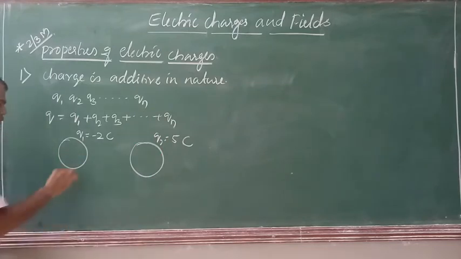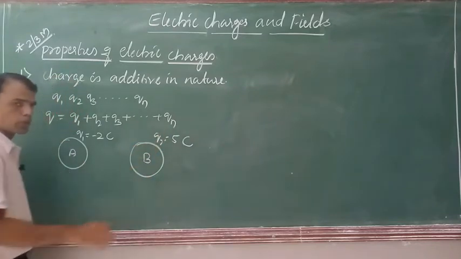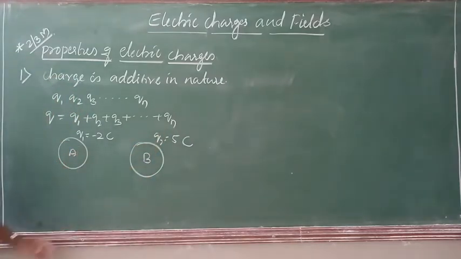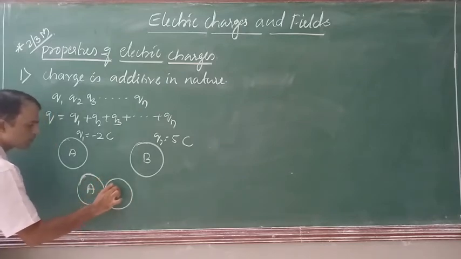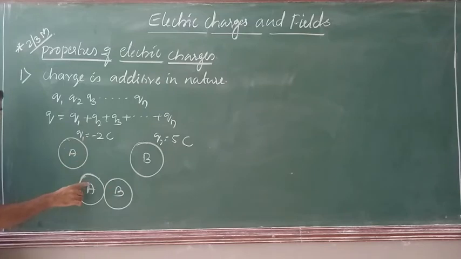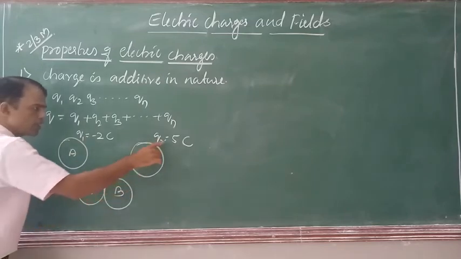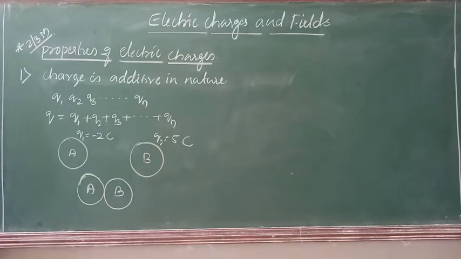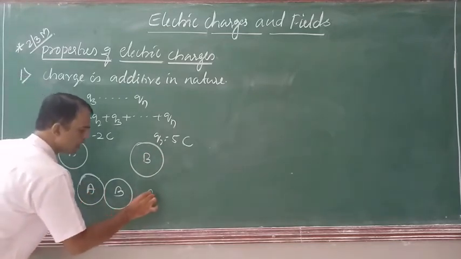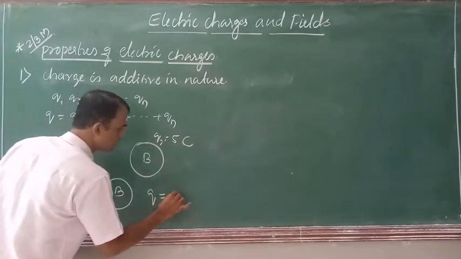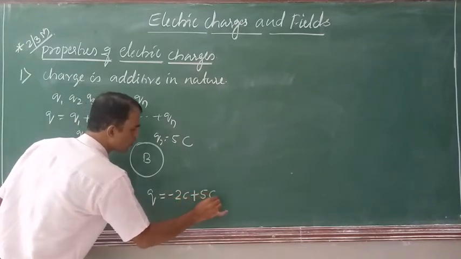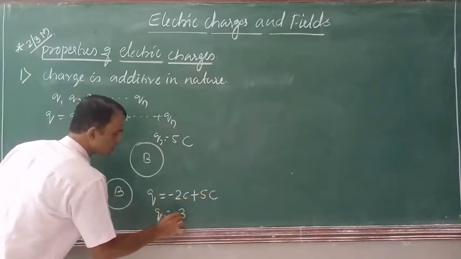So body A has a charge of minus 2 coulomb and body B has a charge of 5 coulomb. Then if you bring these two bodies in contact, the total charge of this system is minus 2 coulomb plus 5 coulomb, which is Q is equal to just 3 coulomb.